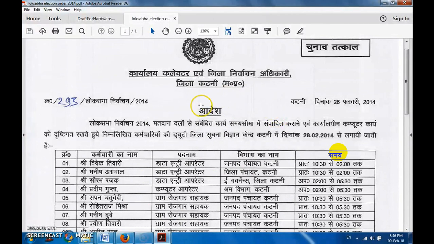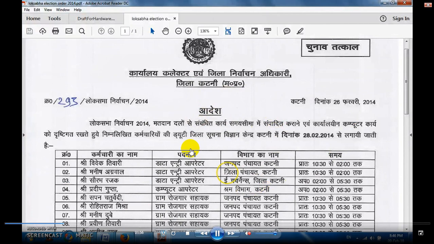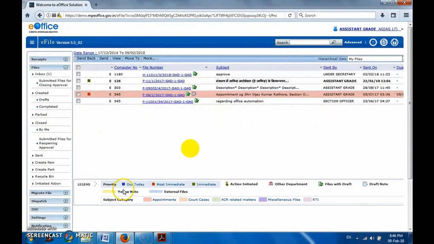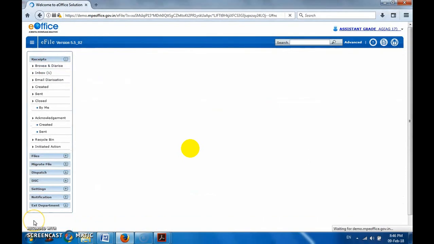So this is the order. This is just an order as happens in our offices in election time in the collectorate particularly. So it's a general order. Operator names and their departments are mentioned. So we'll go to our login now. Close the file tab and come to the receipt tab for seeing the first case where I received the order through eOffice as a receipt.